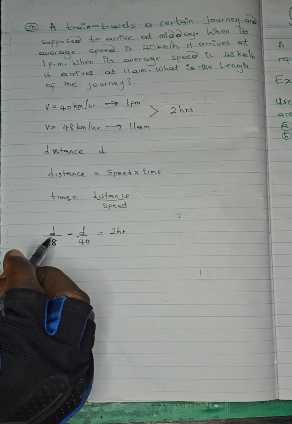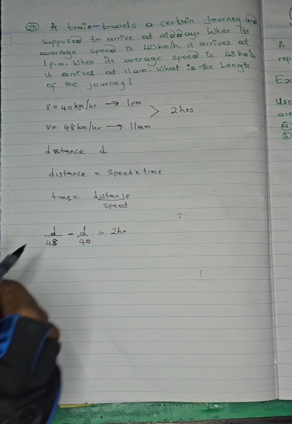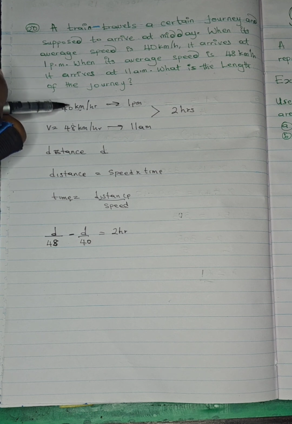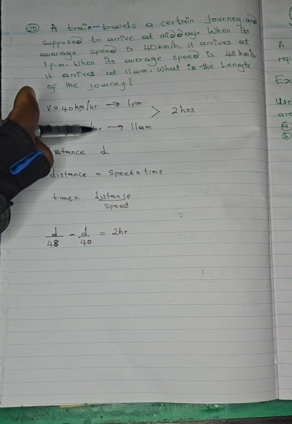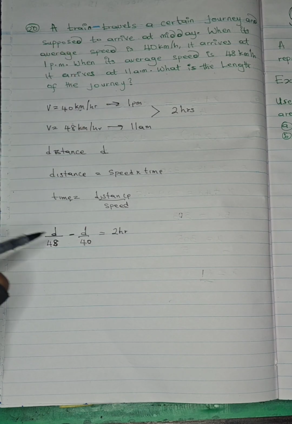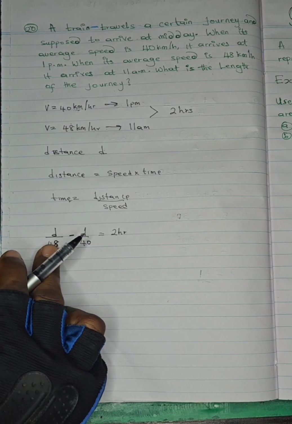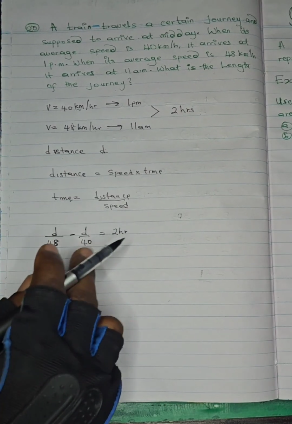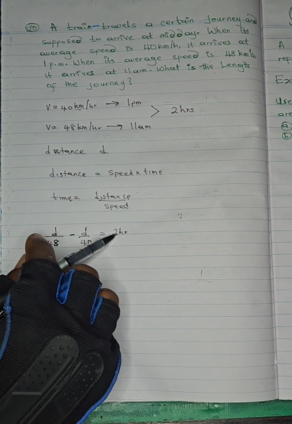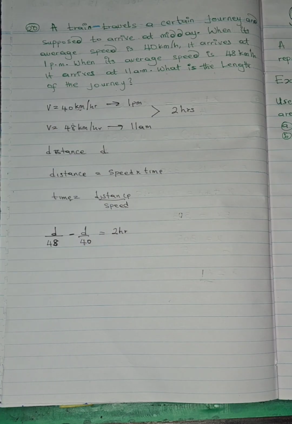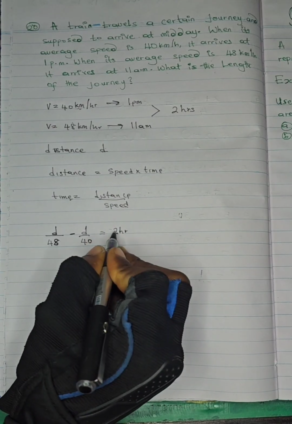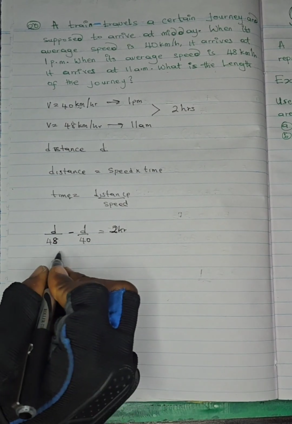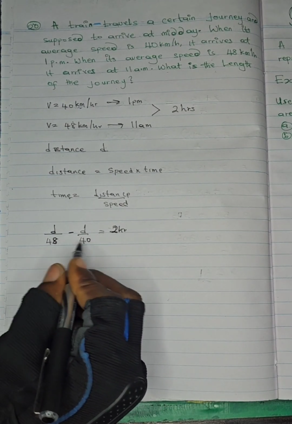It makes sense that the time it takes to make this journey at this speed is not the same as the time at the other speed. This one will be faster, while that one will be longer. So I'm using distance over time to get the time I use at this speed, and also distance over time to get the time at the other speed. The difference is 2 hours from what we have been told. So this is the equation we are solving, though the unit hours is not needed here, so you can neglect it.